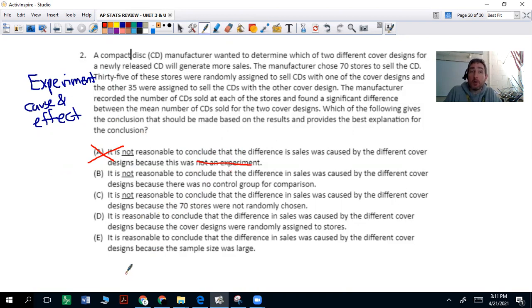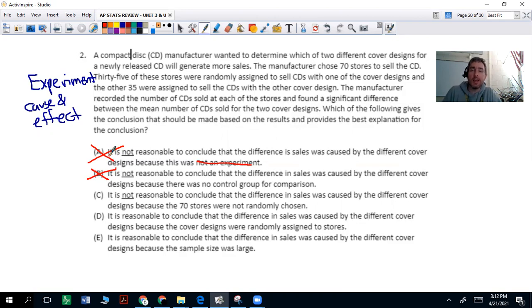Letter B, it is not reasonable to conclude that the difference in sales was caused by the different cover designs because there was no control group for comparison. Well, you don't need a control group in this case because you have the 2 different cover designs. These are all randomly assigned, and you're either going to have one cover design or the other, and you're going to compare those differences.